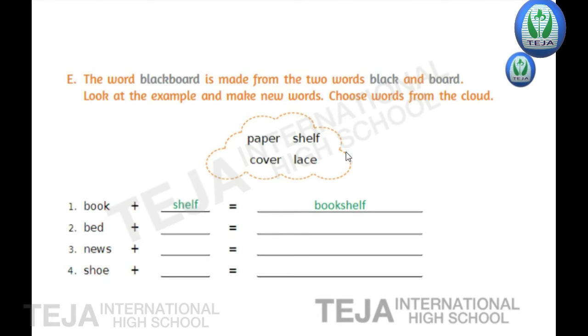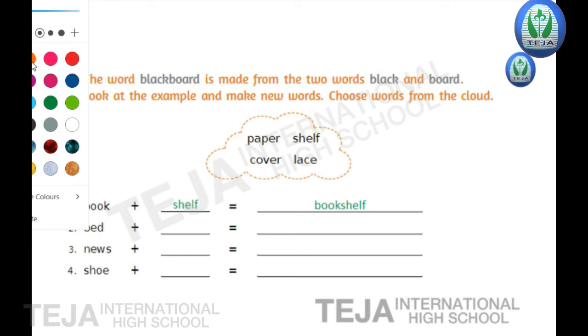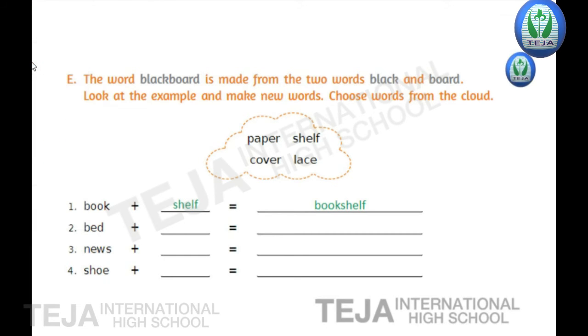So write cover here in the first blank. Cover. C-O-V-E-R. Cover. So bed plus cover equal to what, children? Bed cover. Children, what is the color of Seema's bed cover? It's blue color, isn't it?